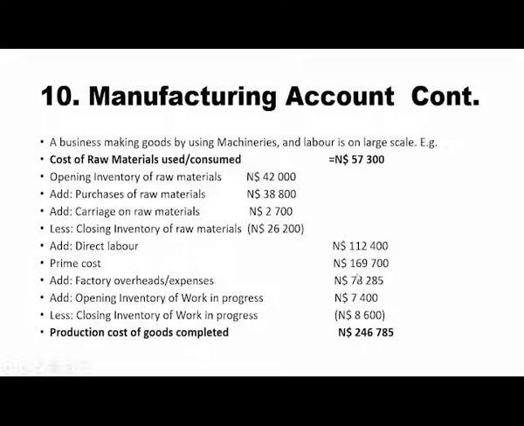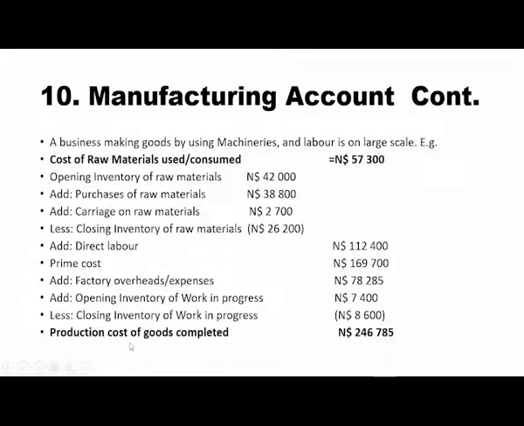Add to 169,700 the factory overheads of 78,285. Then you add your opening inventory of work in progress, 7,400. And then you subtract your closing inventory of work in progress at the end of the year, 8,600.